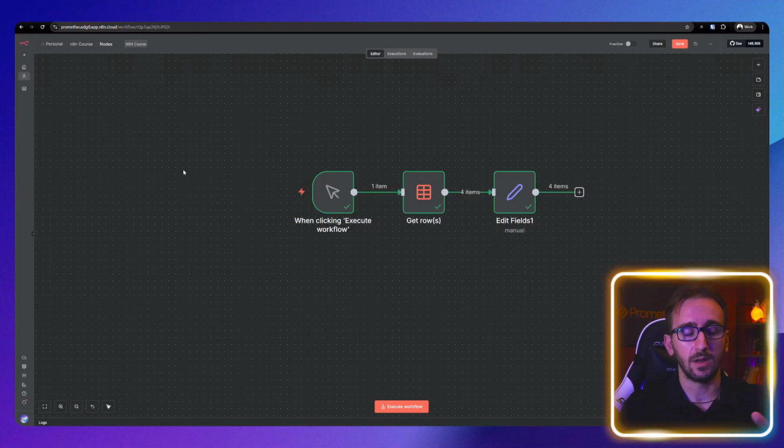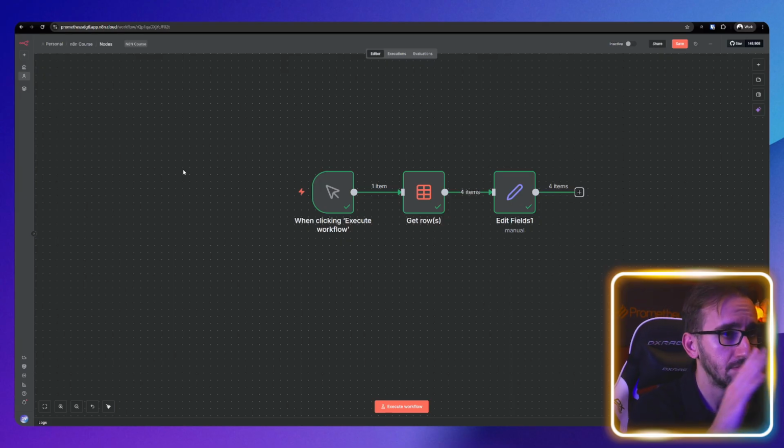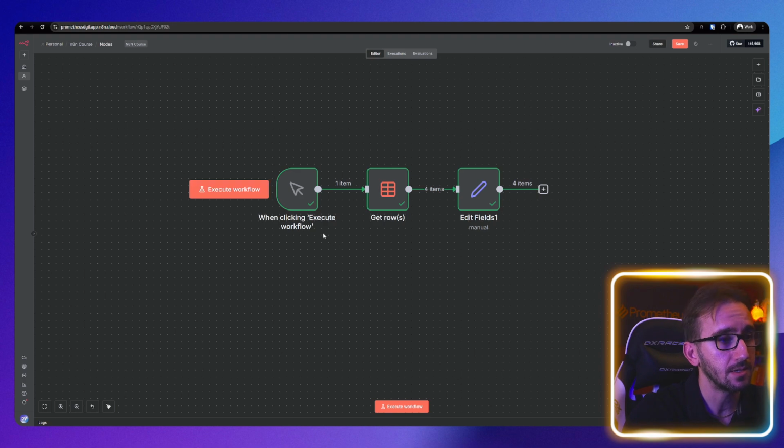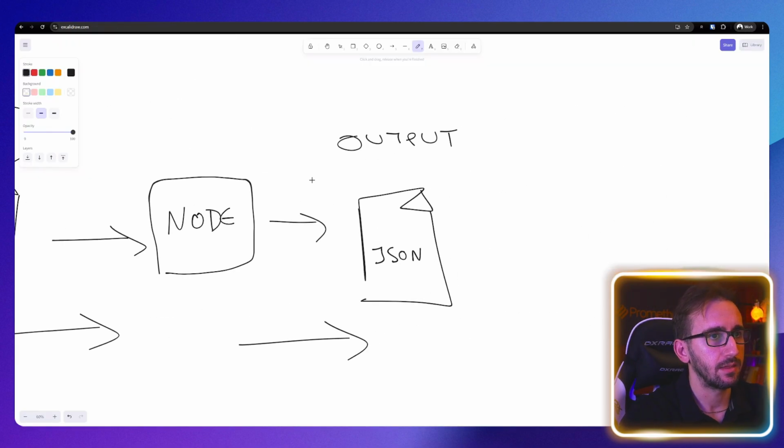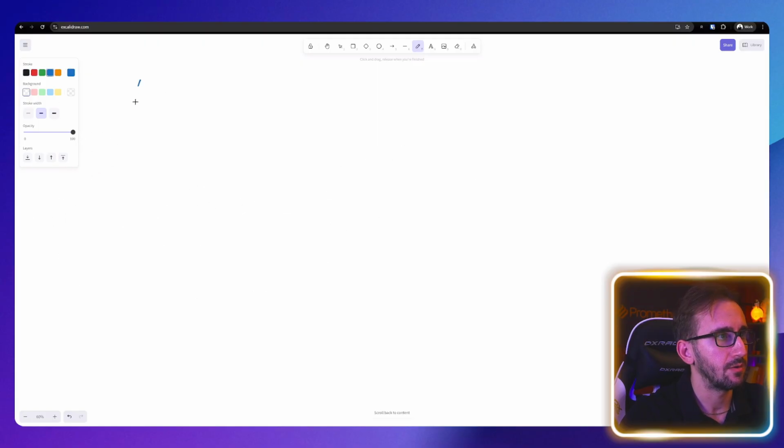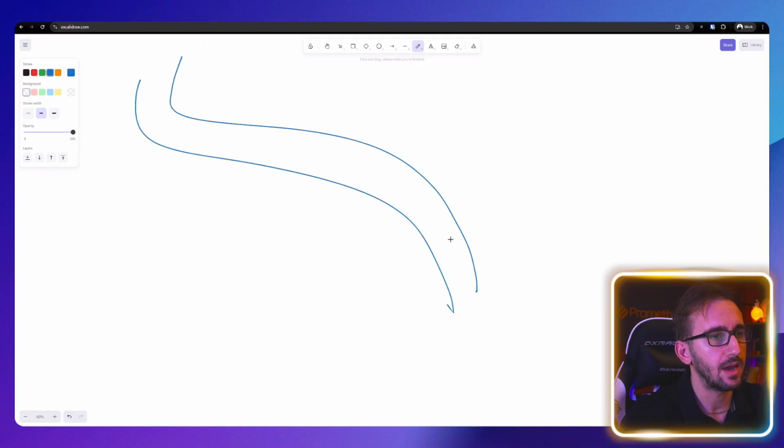Okay, the next thing that we need to understand, that other people make unnecessarily complicated, is the data flow. Like what happens and how exactly the data moves from one place to another. So n8n has like this, imagine it like a river, like a stream of water, and whatever falls in that stream just gets down the river. Easy as that. And the stream starts on our trigger node, and as you can see right now, we have only one item on our stream. Imagine that this is a river, okay?